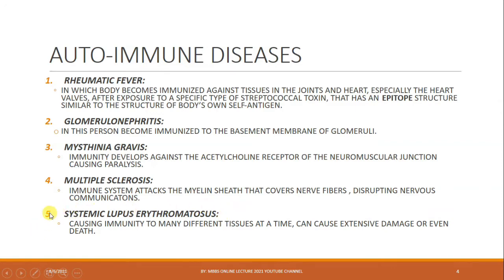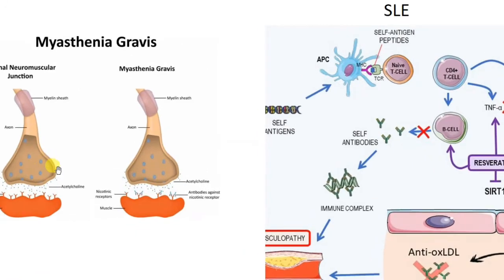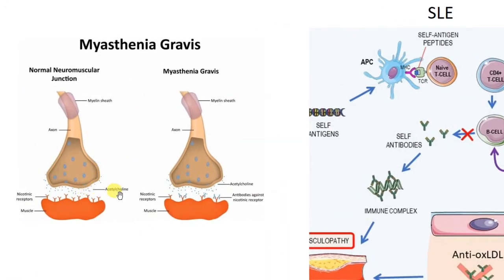So this is myasthenia gravis. Here you can see the normal neuromuscular junction. These are the acetylcholine molecules, and these are the acetylcholine receptors on the surface of the muscles. When the acetylcholine molecules bind to the receptors, it causes an action potential to generate in the muscles. While in myasthenia gravis, what happens? Our immune cells or antibodies react against those receptors, the nicotinic acetylcholine receptors, destroying these receptors, so no action potential is generated in the muscles.